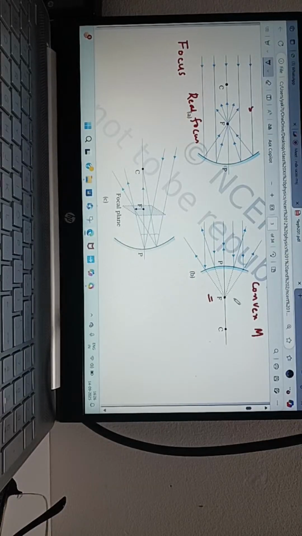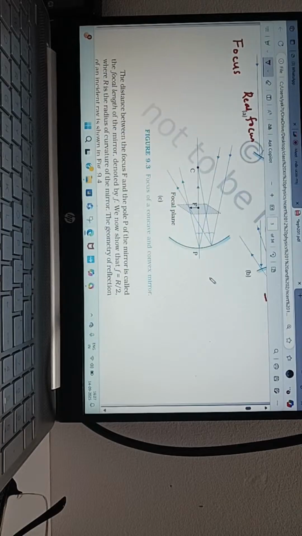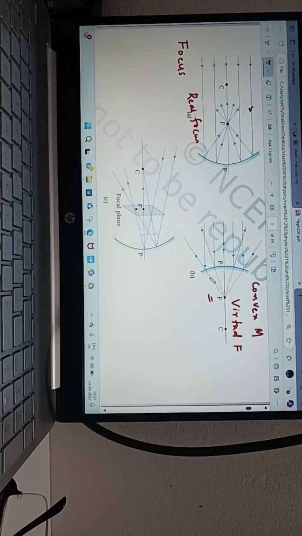That's why it is called virtual focus. One objective type question will be asked: concave mirror has virtual or real focus, convex mirror has like that. Hope you understood. Yes, sir.